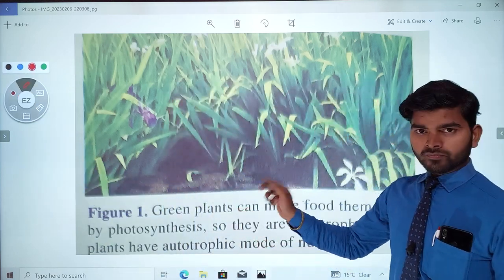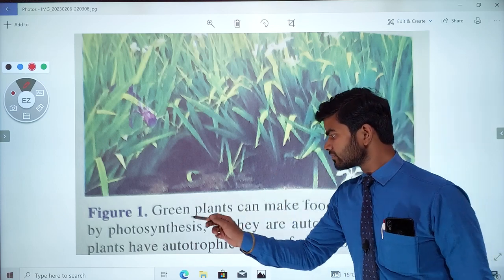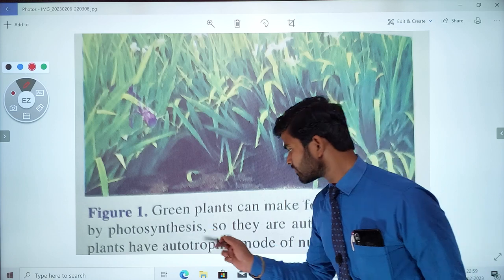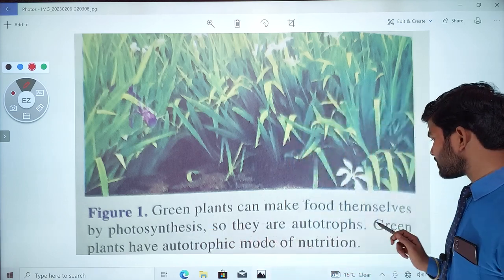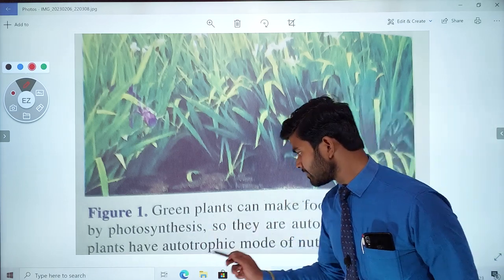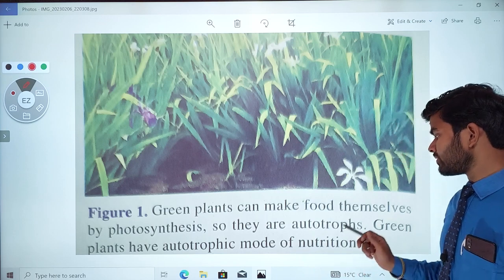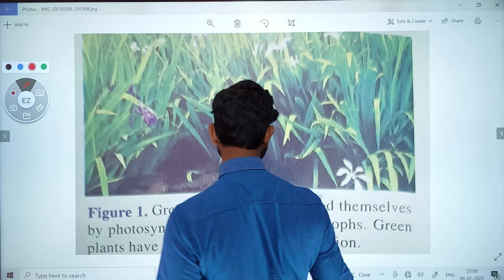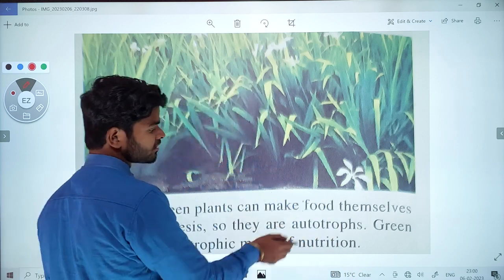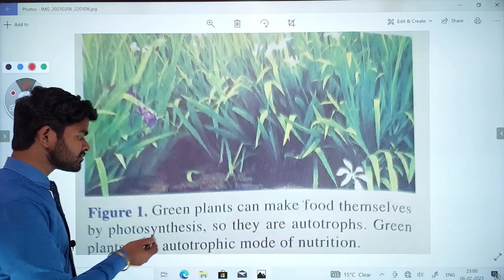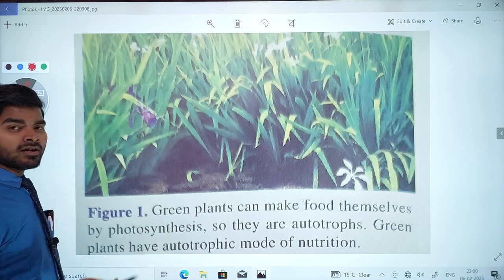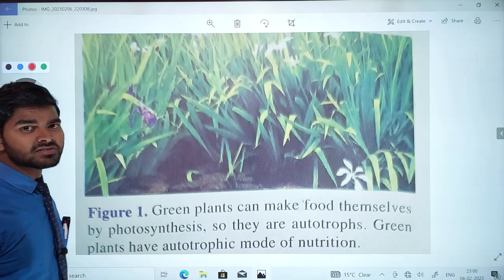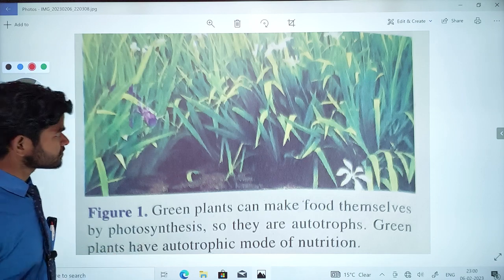Here below this figure it is written that green plants can make food themselves by photosynthesis, so they are autotrophs. Green plants have autotrophic mode of nutrition. These are all important points, and questions can be asked from them in the examination, so you must be careful.